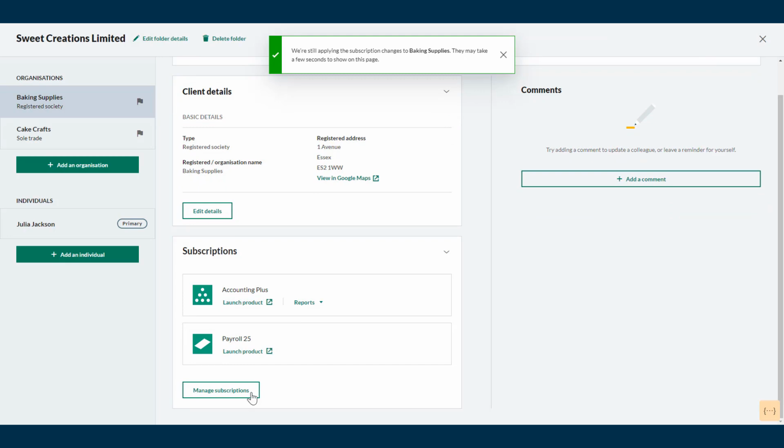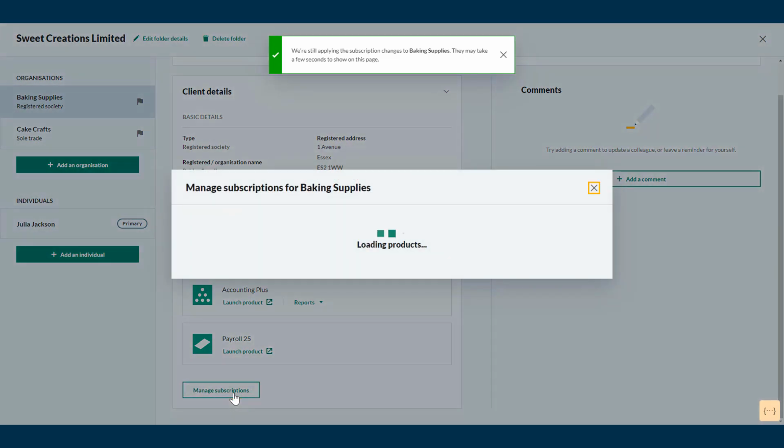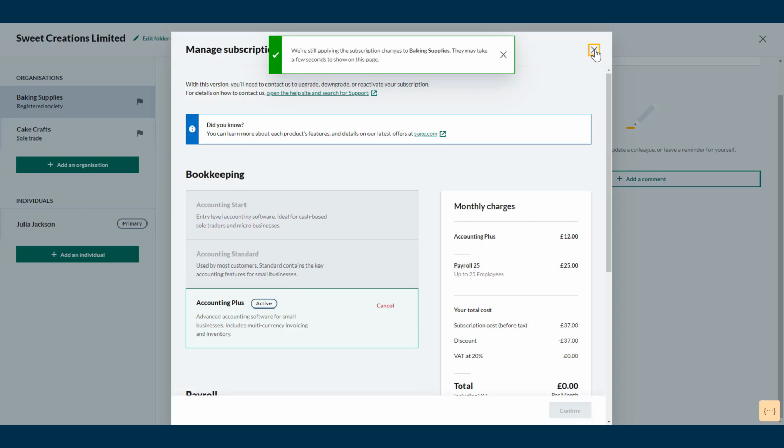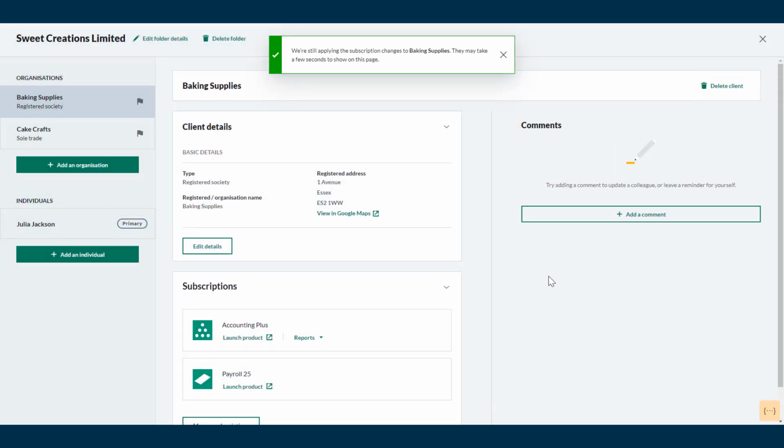It's also possible to cancel subscriptions from here. Once cancelled, those subscriptions can be reactivated within 6 months. Another powerful feature is the Comments tile. That allows you to add and edit comments to update a colleague or leave reminders for yourself.